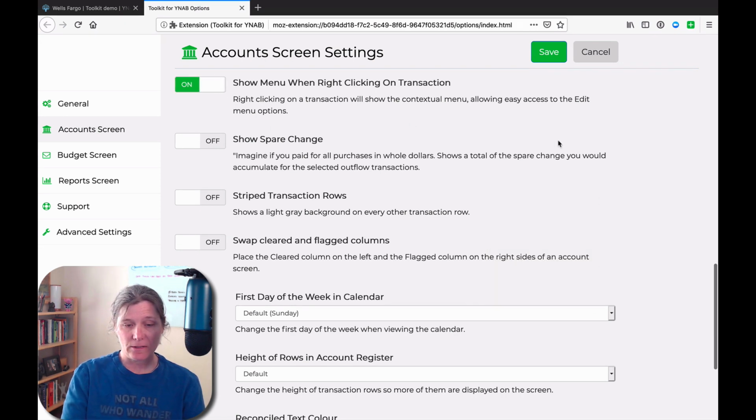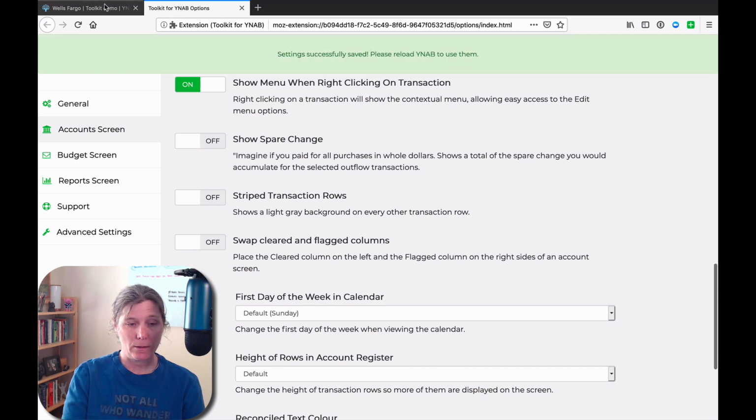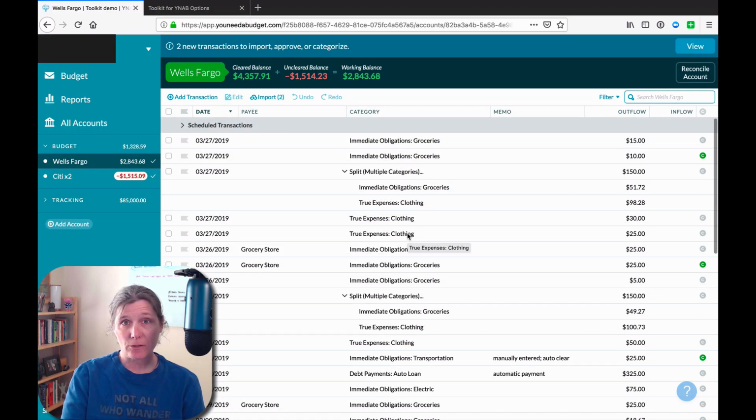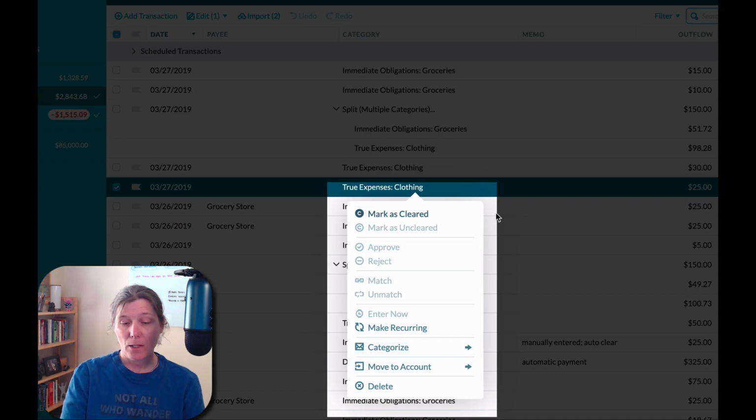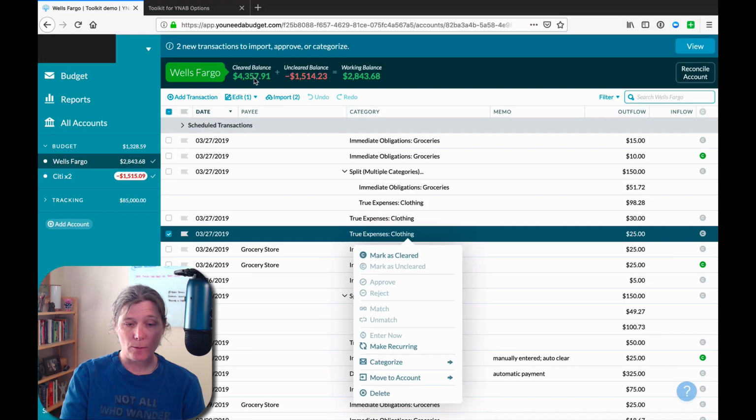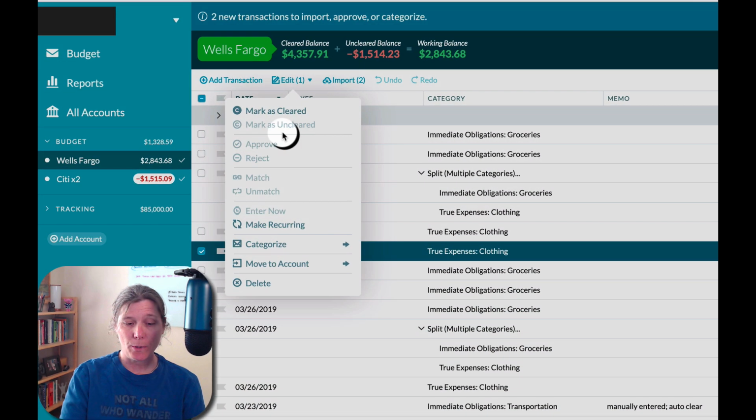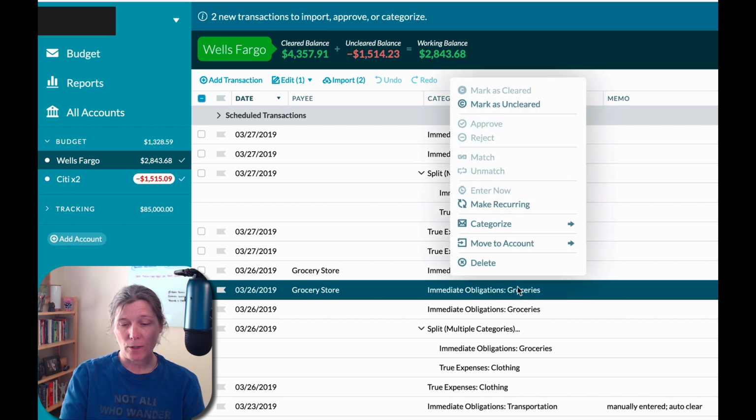But now if we turn this setting on in the toolkit, and we come over a transaction, and now we do a right-click, what pops up is the edit menu, right? The YNAB edit menu, not the browser menu. So the same one that you would access if you came up here into this edit option in the navigation toolbar. So a simple right-click now, instead of opening the browser menu, opens the YNAB menu.